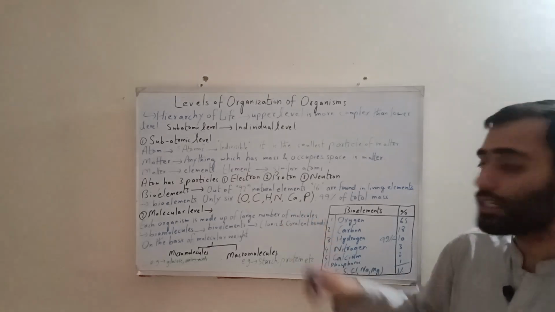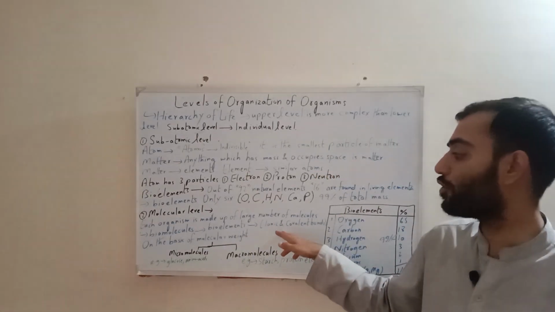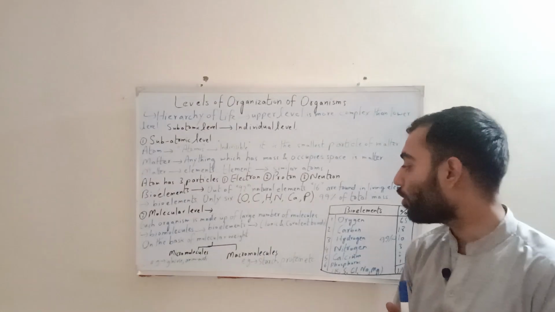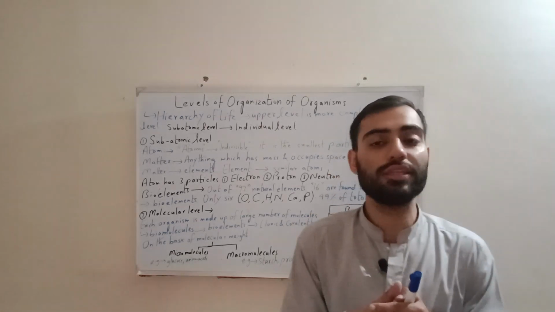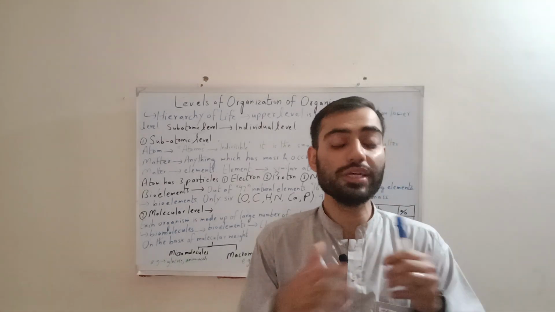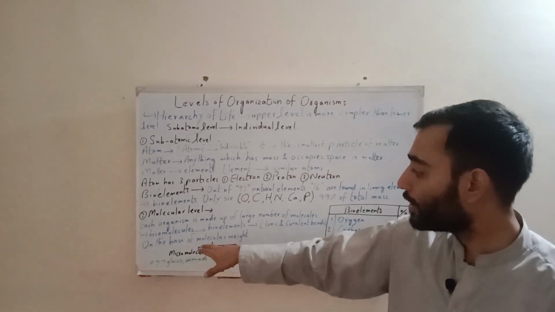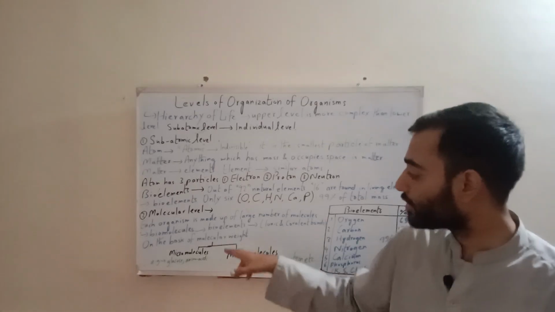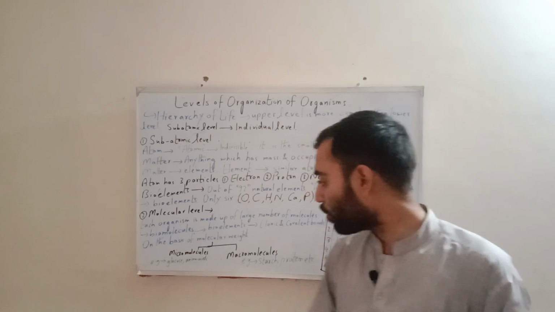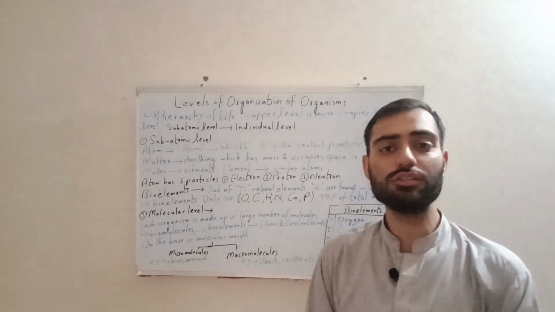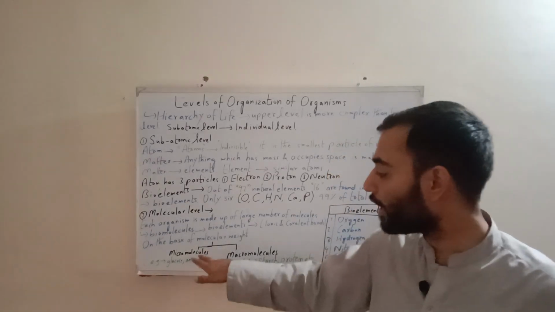Now, how are these elements bound together? They are combined through special forces known as ionic or covalent bonds. When two elements combine and a molecule is formed, they cannot be separated. There is a natural force between them, which is known as a bond. On the basis of molecular weight, we divide molecules into two types. One group is known as micromolecules. Micro means those molecules which have lower weight, and they consist of glucose and amino acids.